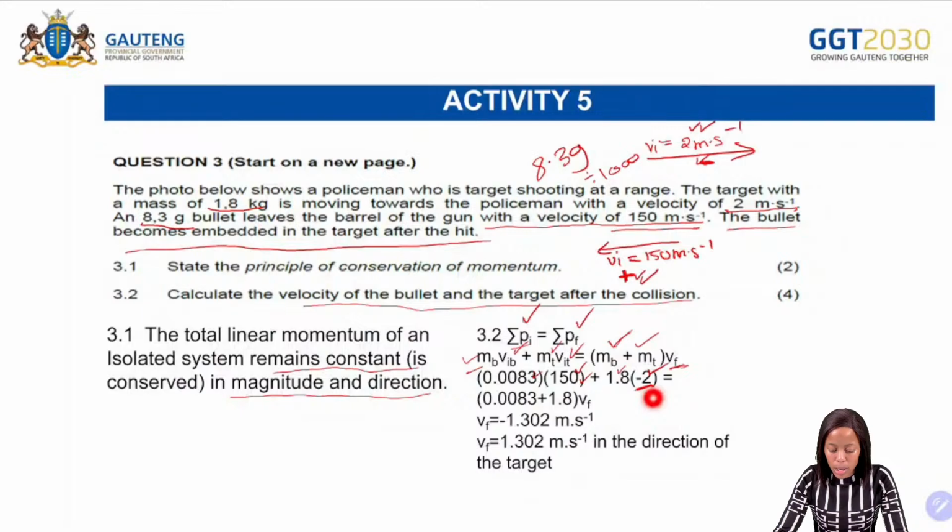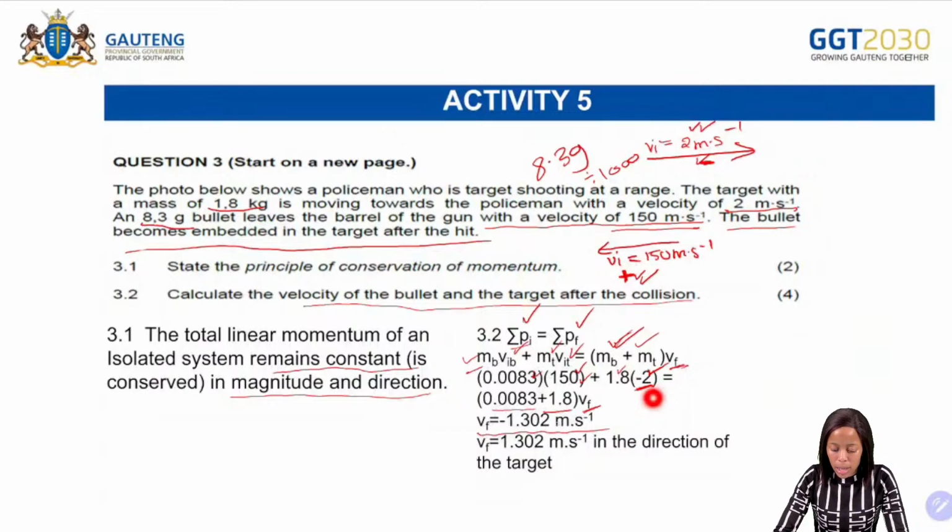So from there, what are we going to do? Remember, we are going to add the mass of the bullet, which is 0,0083, plus the mass of the target. Why are we adding the two masses? Because they become embedded, right? Then we can calculate the final velocity. So you punch into your calculator and calculate the final velocity.